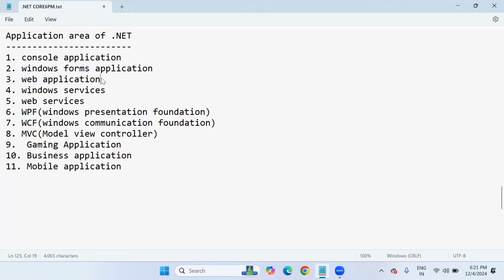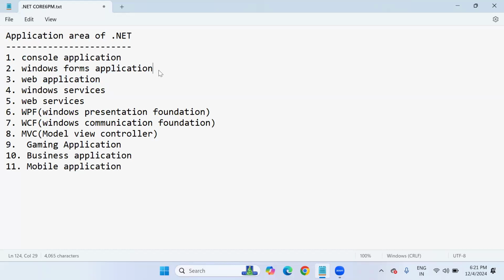Web application means online applications or distributed applications. Once our web application is completely hosted on the server, and the server is accessible around the world, anybody can access this web application by typing the web address in the URL bar, like www.flipkart.com, onlinesba.com, like that only. But these two are standalone applications.